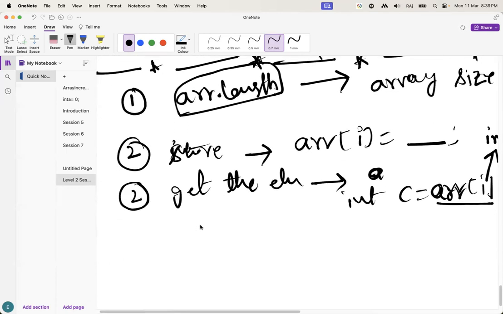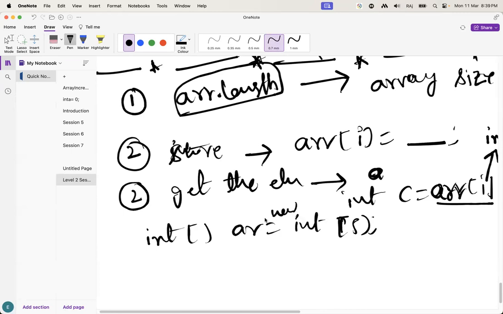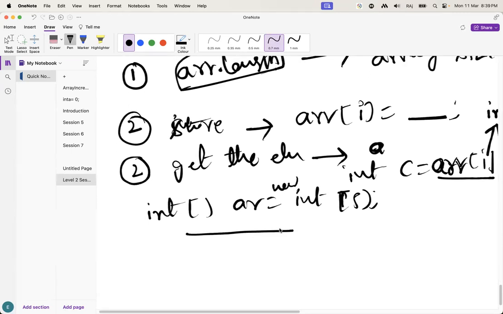Guys, how is the array going to store the values? Let's suppose I have created an array with a size of 5. What will happen, guys? Initially, the array is going to be created with 5 spaces.